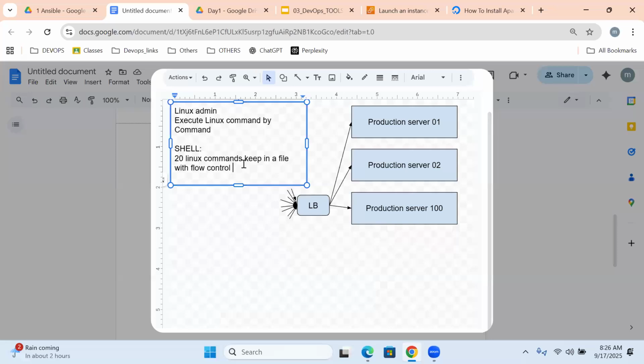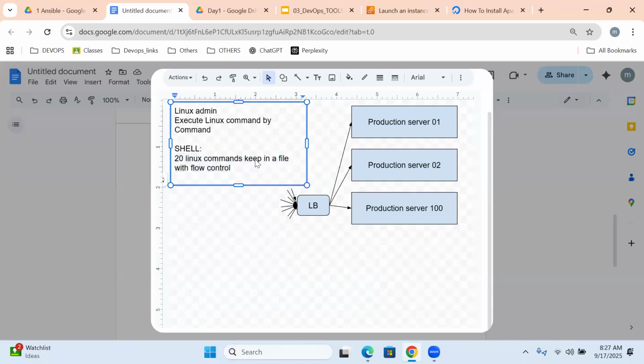If we execute the shell script on a server, we automatically save time and automate this. Moreover, we can execute the same shell script file at a time on hundreds of servers automatically by using the kickstart option. We keep these files on NFS or FTP servers, and from there we can communicate and automatically execute these shell script files on all the servers at a time. Our automation is completed or not?